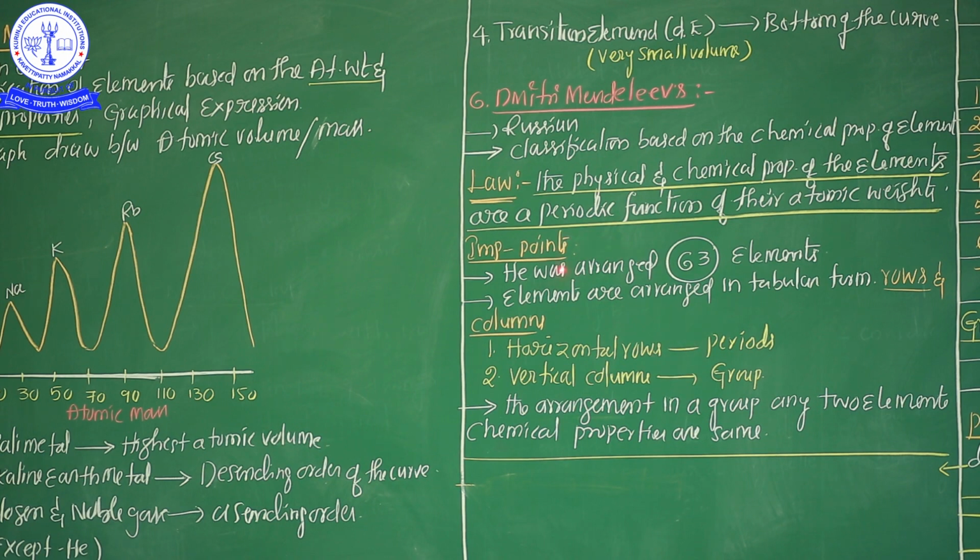Clear? Once again, he arranged 63 elements in tabular form. First time Mr. Dmitri Mendeleev arranged the elements in tabular form. In the table there are rows and columns. Horizontal rows are commonly known as periods. Listen, important word. This word frequently comes in chemistry in the inorganic part. Horizontal rows are called periods. Horizontal means left to right.